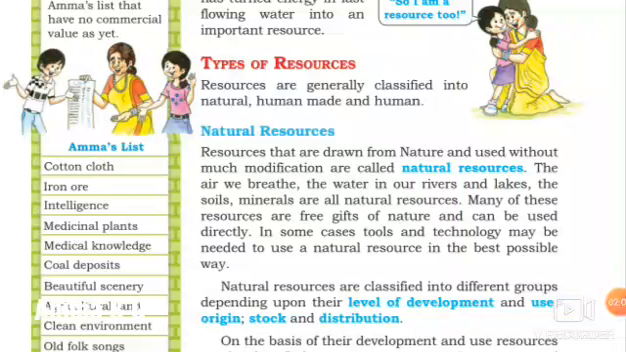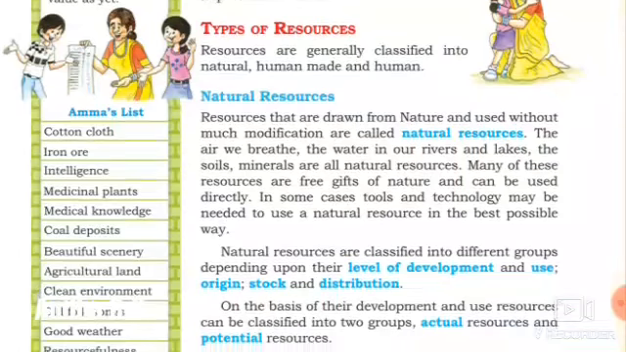Resources are generally classified into natural, human-made and human resources. We already know about this. In the previous class, we discussed what is natural, what is human-made and what are human resources. What are natural resources? Resources that are drawn from nature and used without much modification are called natural resources. It means the resources are drawn from nature, we do not modify them much, and we are using those resources directly.